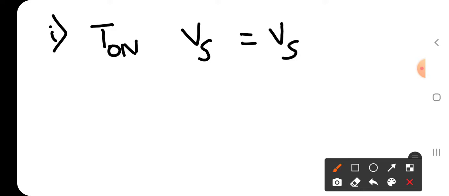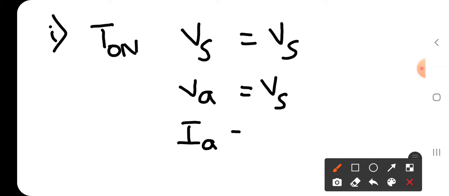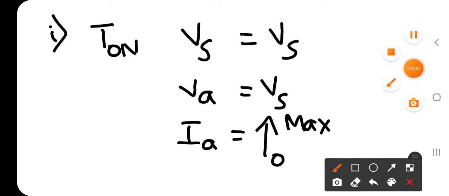Vs is Vs only. And what is Va? Va is also Vs only. And what is Ia? Ia increases from 0 to maximum. Just note this; it is very helpful while we are drawing the waveforms.